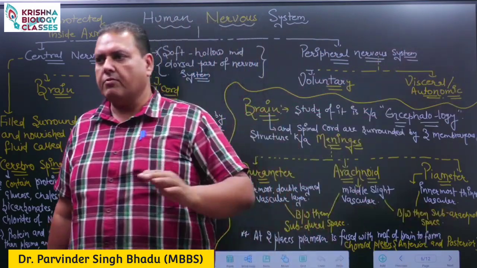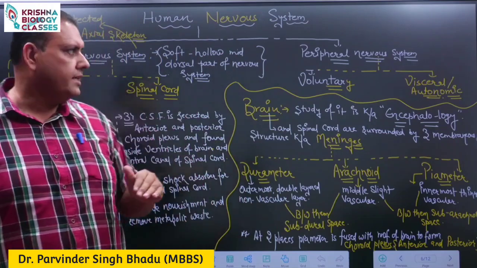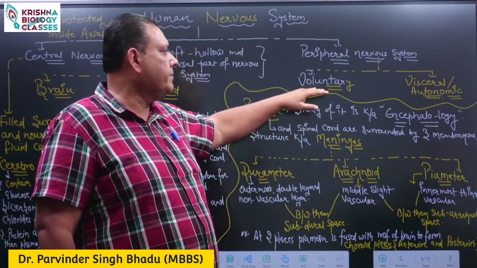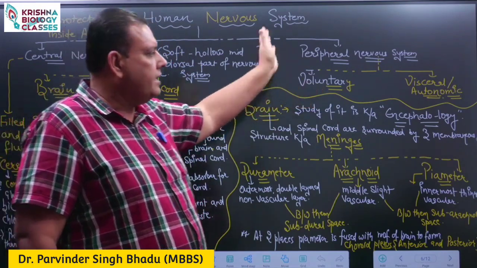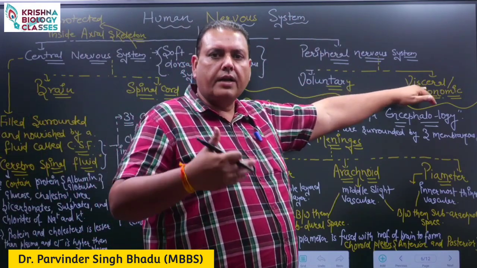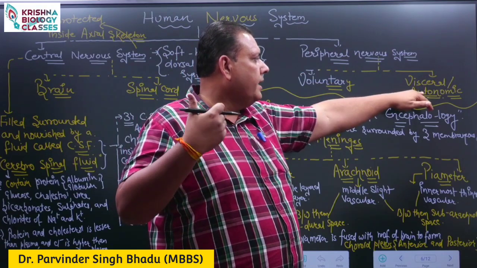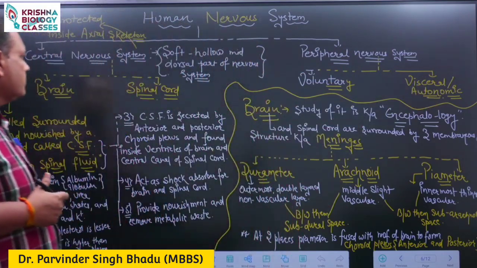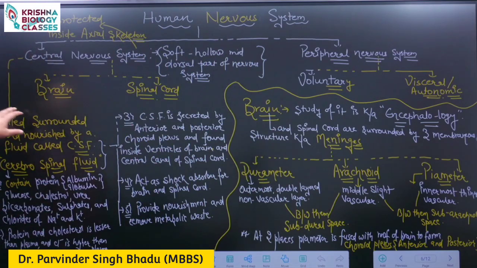In the peripheral nervous system, two sub parts are present. The part which is under the control of our wish is named voluntary, and the other one which runs or is governed by itself only is named the autonomic nervous system. So we will start by discussing the central nervous system of our body.